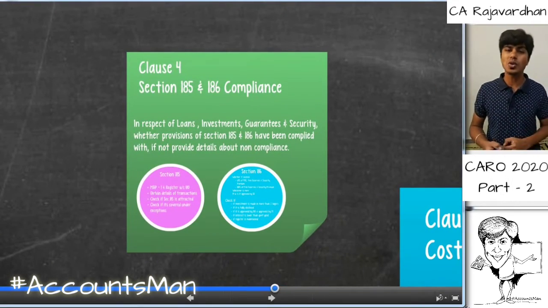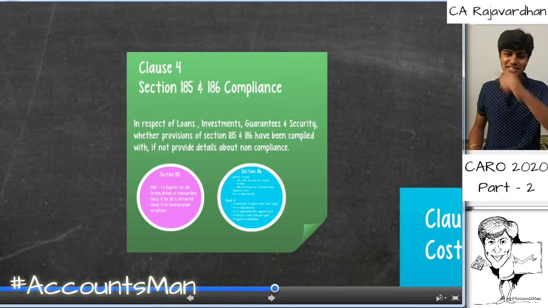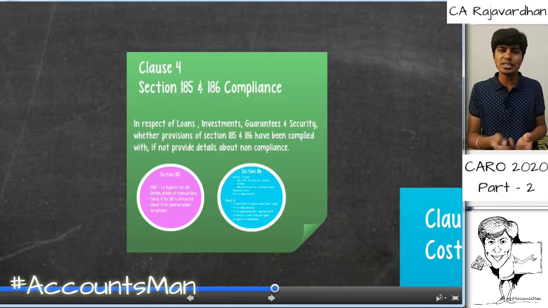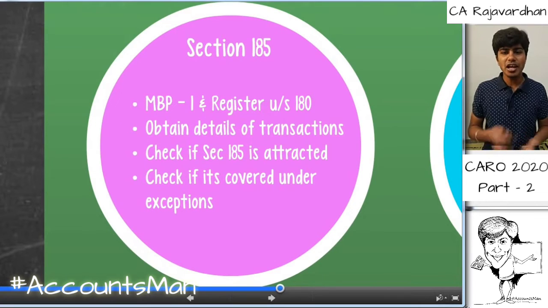Let's now quickly go to clause 4. Clause 4 is something very new that has come up under CARO 2020, and it's very short also. It only talks about section 185 and section 186. Regarding sections 185 and 186, this is read in continuation of clause 3, that is loans, investments, guarantees and securities. Though it is not part of our present discussion, I will try to throw some light on section 185 and 186 in detail. Section 185: how to check if it is a section 185 covered section or not?